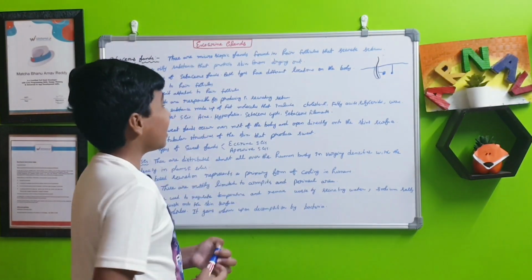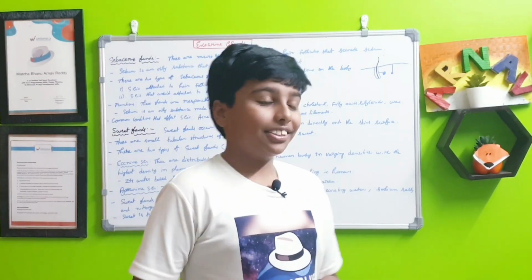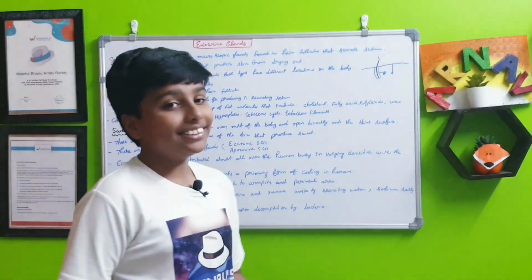So this is for today, about the exocrine glands, which are the sebaceous and the sweat glands.